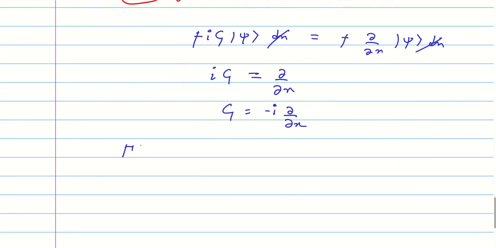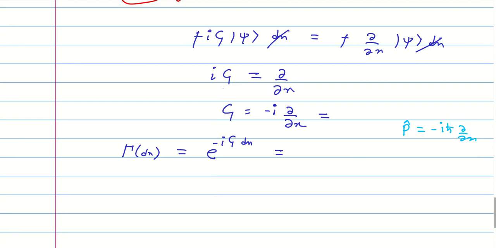So how does this translation operator look like? This translation operator looks like e to the minus I g dx, and just now we have seen how g looks like. So we can convert this into momentum operator form. You know how the momentum operator looks. It has this shape, correct?